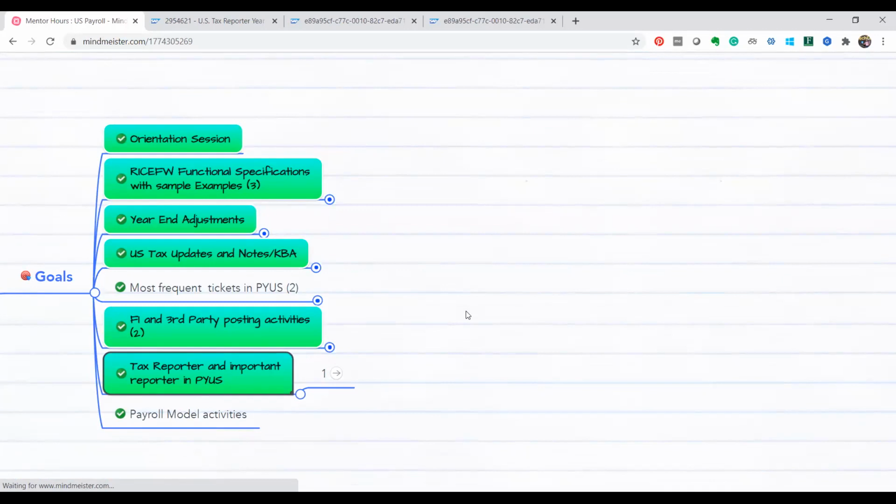What is my role in that part? Third party posting activities, right? So basically the same thing. Whenever I'm saying FI and third party posting, right? Suppose you are not using SAP FICO. Mostly customers use SAP FICO.